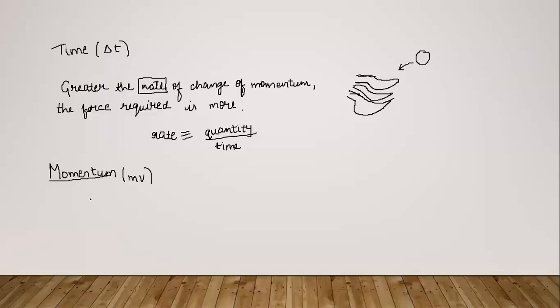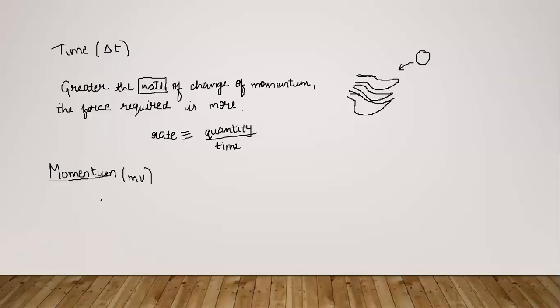So suppose a fixed force F is applied for a certain interval of time delta t. That means here F has been fixed, and delta t has been fixed. When that fixed force F is applied on two bodies of different masses, both initially at rest, the lighter body reaches more speed than the heavier body.